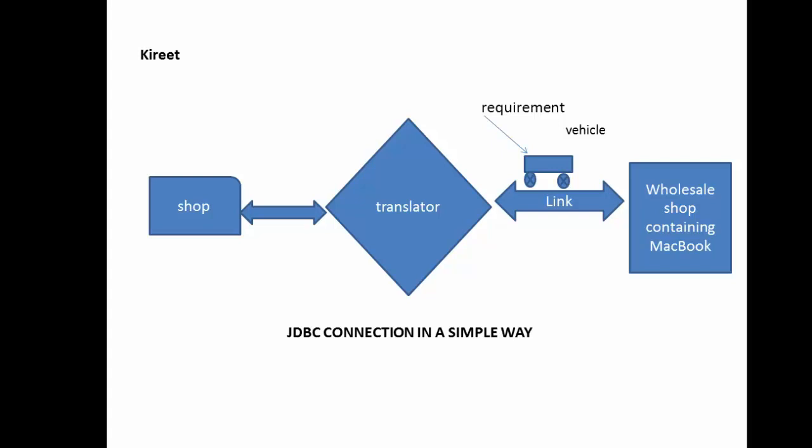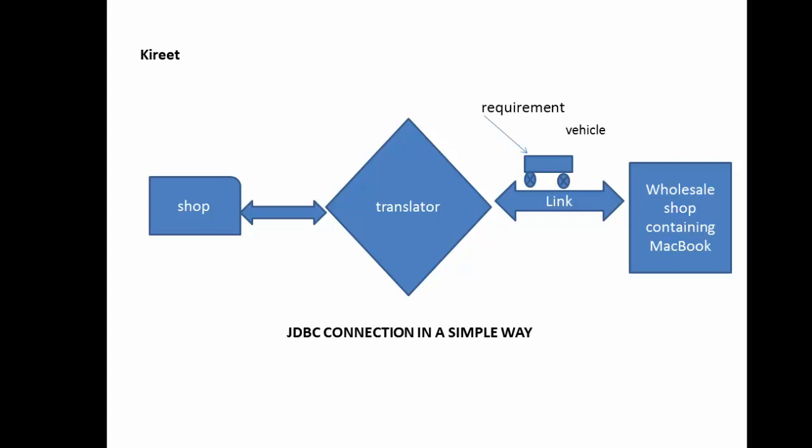You can correlate this. Now the requirement that we have to buy 1,000 laptops of MacBook type will be given to this vehicle, and this vehicle will approach the wholesale shop with the help of this communication medium, that is the link.